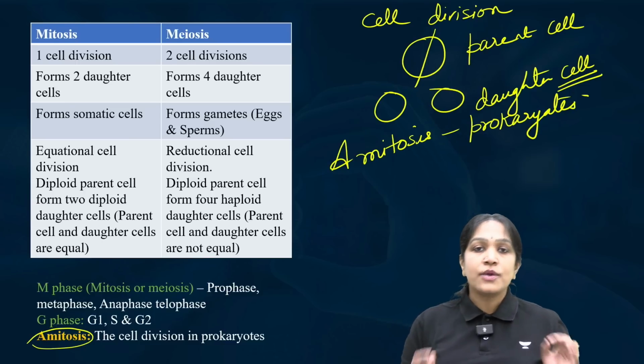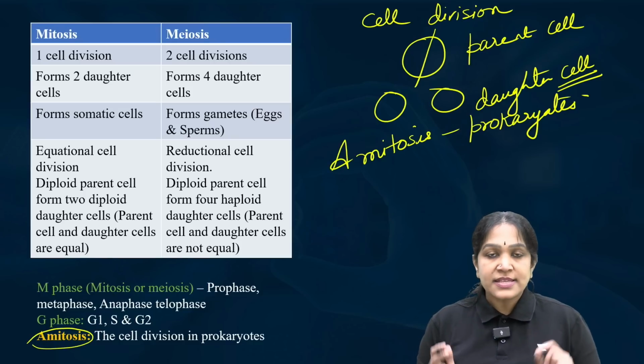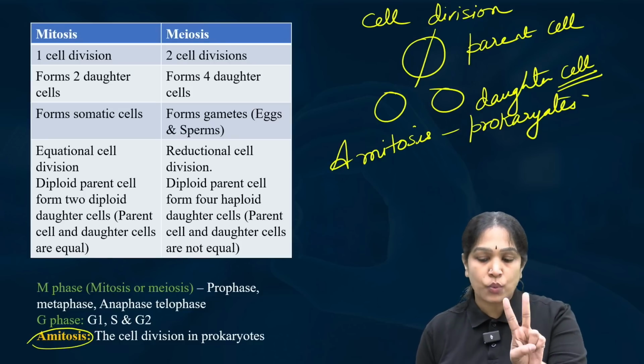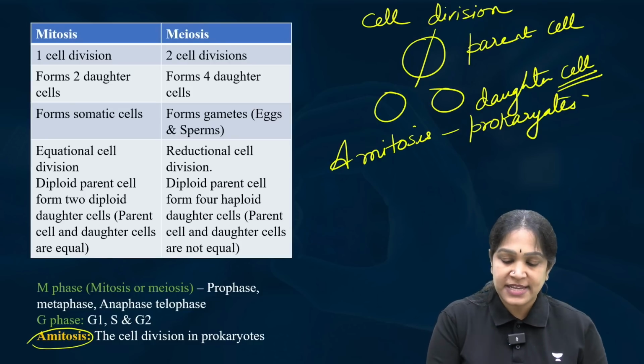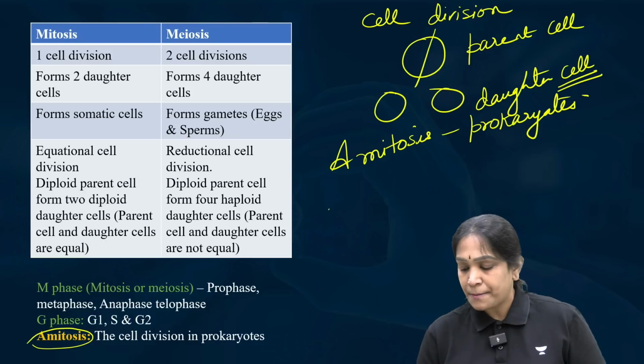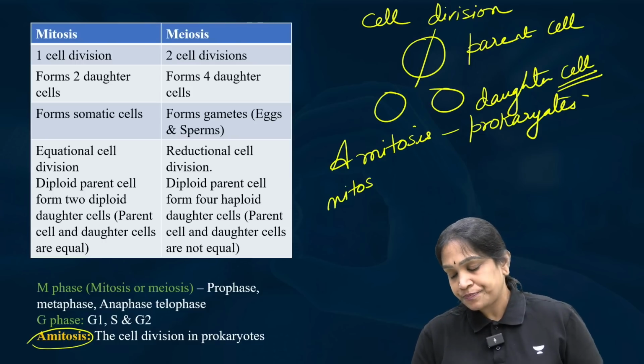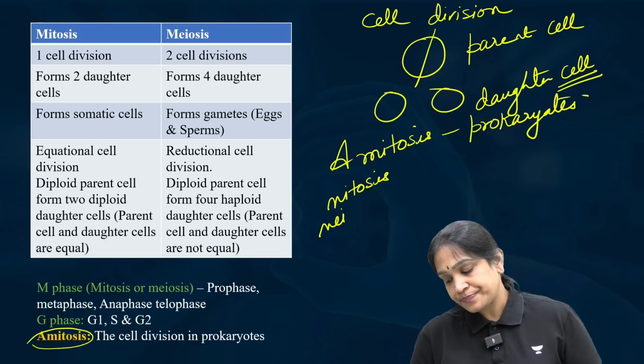Then, in the eukaryotic cells, the cell division occurs in two ways. We have two types of cell division, okay, that is mitosis and meiosis.